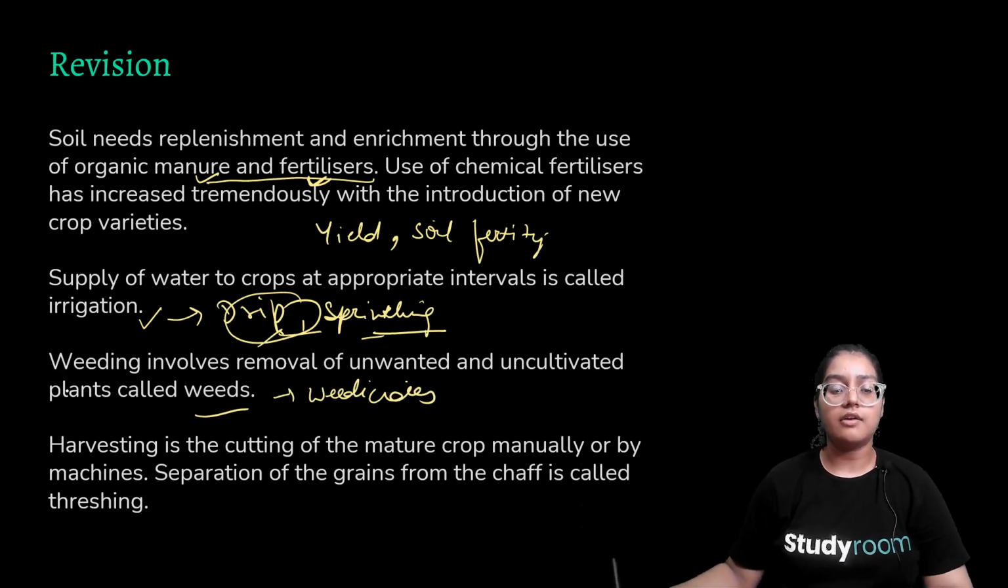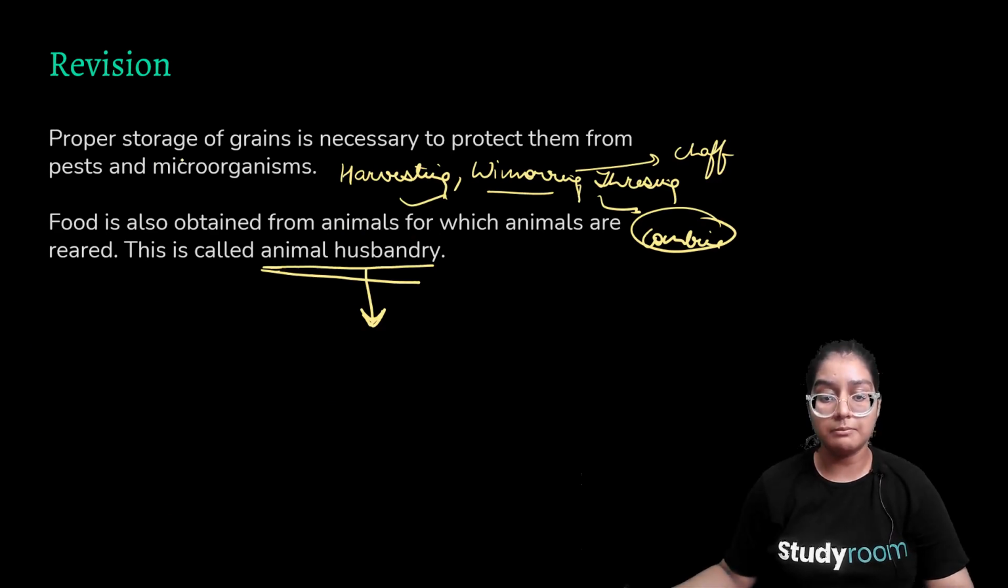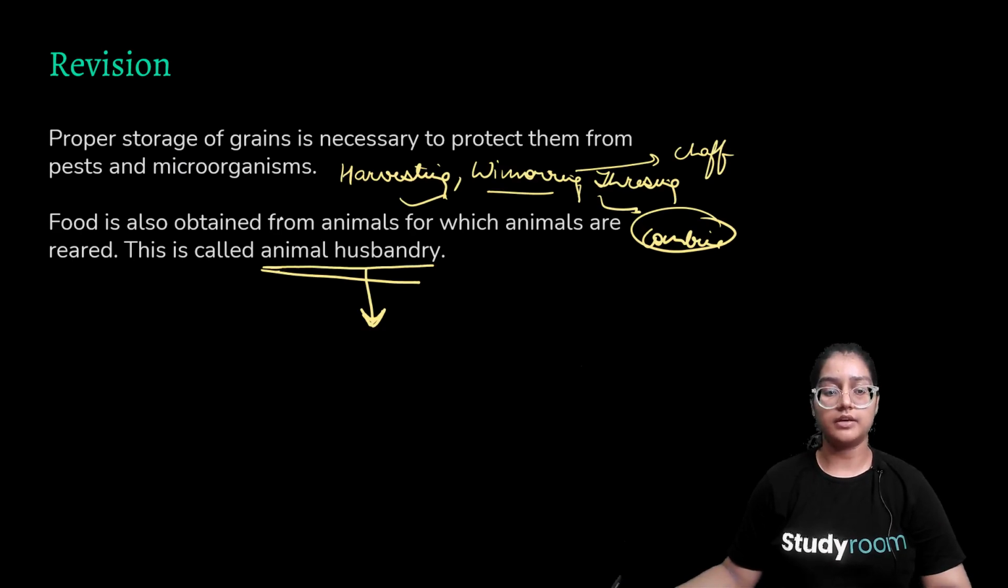Right, and after weeding we move on to harvesting, and harvesting is cutting of the mature crop or the desirable crop. So separation of the grain from chaff was called threshing. I hope you remember weeding, harvesting, threshing and winnowing. And after harvesting, the grain was stored at a proper temperature, at a proper level, and in the form of dry grains to ensure that it remains away from pests, microorganisms and rats.